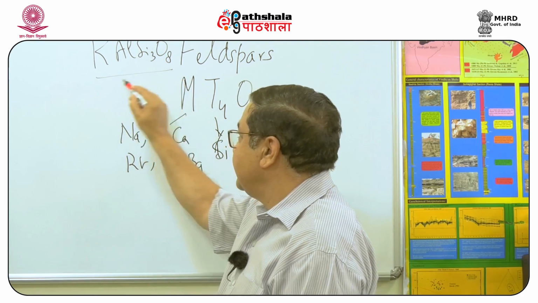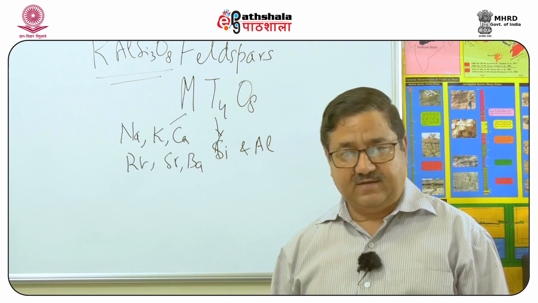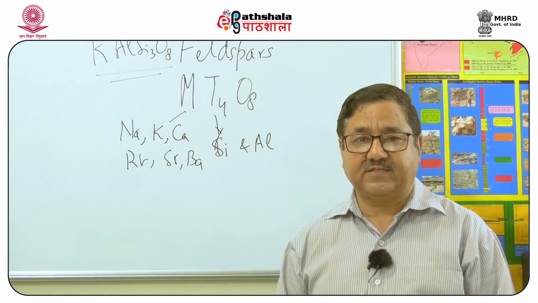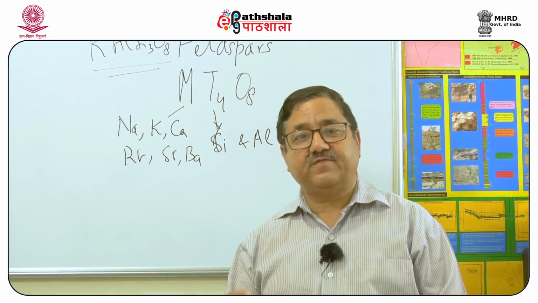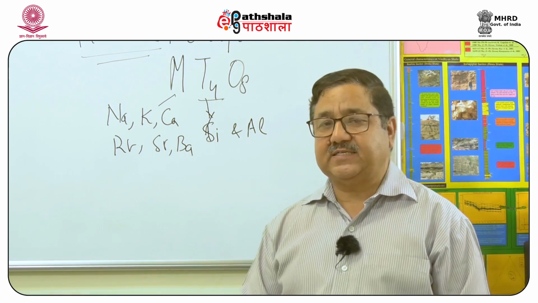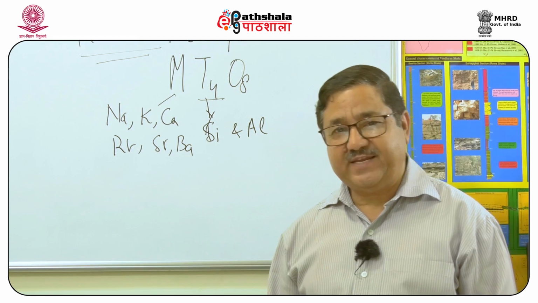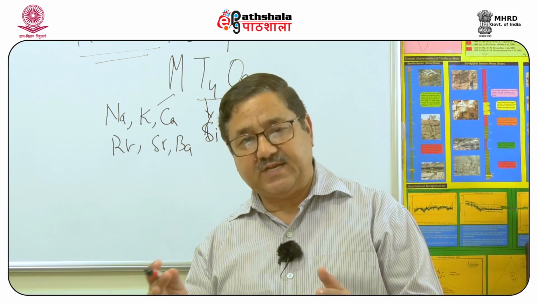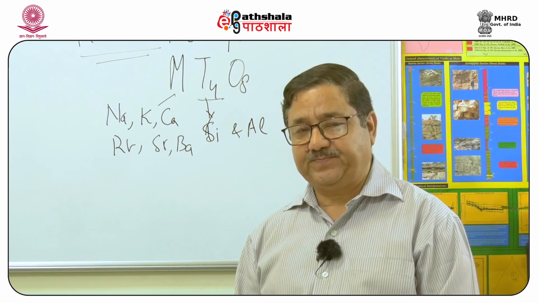So, this is the potassium feldspar, which can be there in several forms. The high temperature potassium feldspar is sanidine, which, because of higher disorder in the T site or tetrahedral site, has a monoclinic crystal structure, and it is very interesting to see how this monoclinic structure distorts at lower temperature to a triclinic structure.